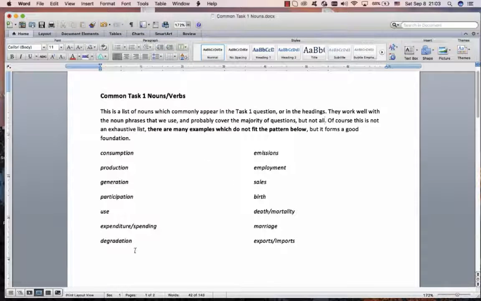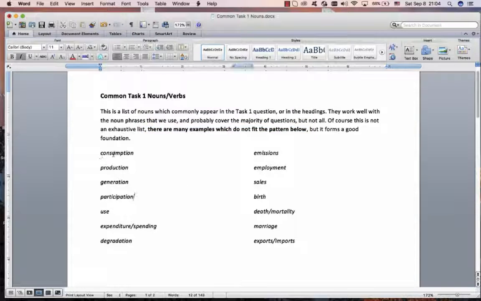This is a list of nouns that I made, which are very common in task 1. You can change these nouns into verbs. Don't worry, we're just talking about nouns for now because we're talking about the subject of the sentence. So let's see what I wrote here. This is a list of nouns which commonly appear in task 1 questions. They work well with noun phrases that we use. I'm going to talk about that today. We're going to make noun phrases for the subject of the sentence. Probably cover the majority of questions, but not all, please. Of course, this is not an exhaustive list. That means complete. There are many examples which do not fit this pattern, but this is a good way to start.